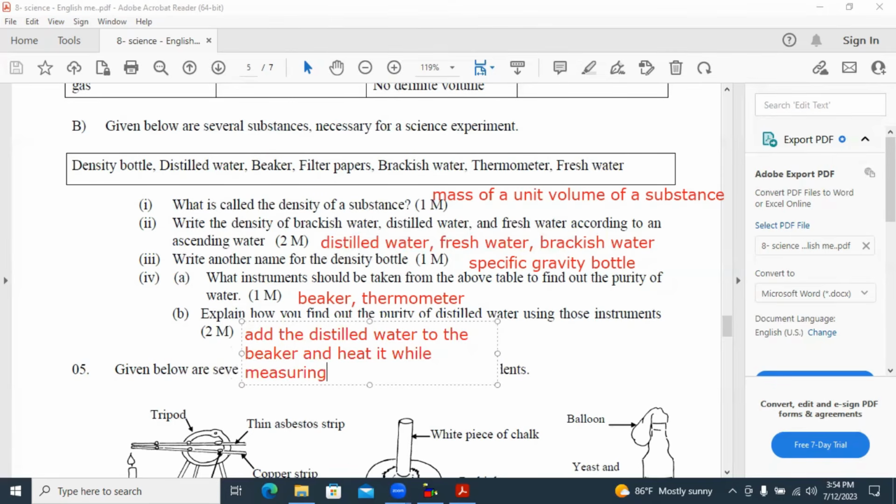While measuring the temperature, check whether the water boils at 100 Celsius.